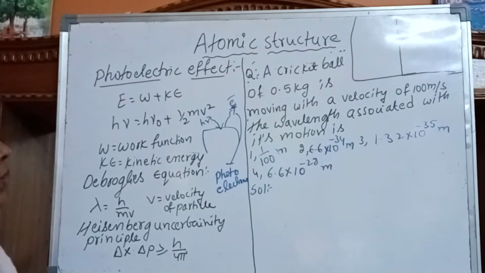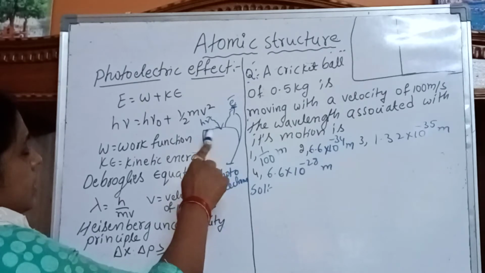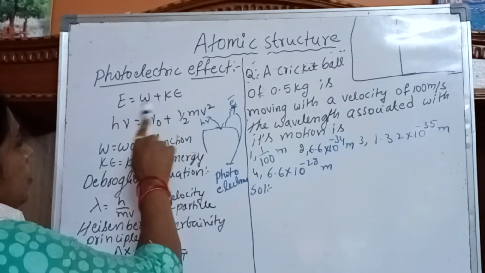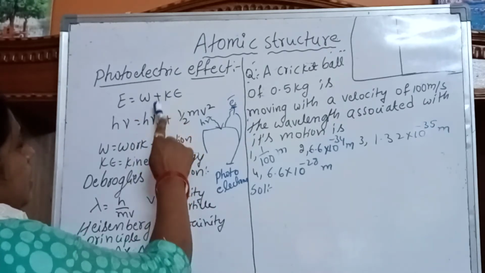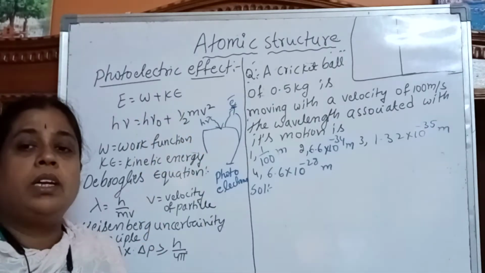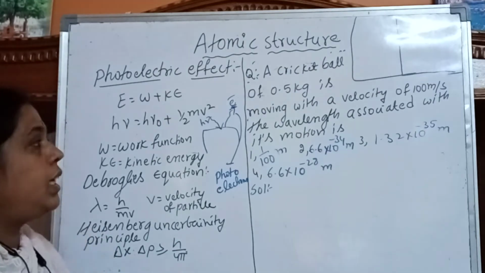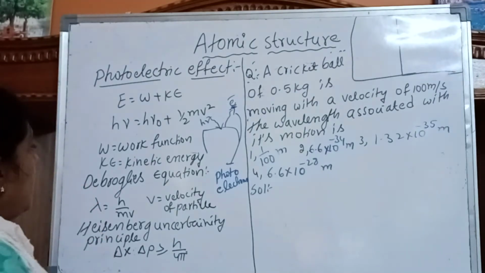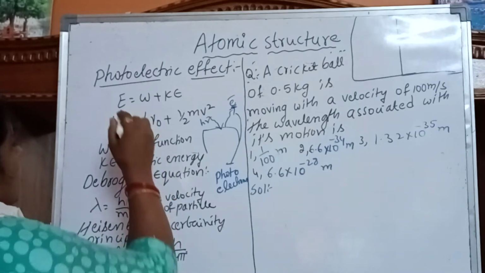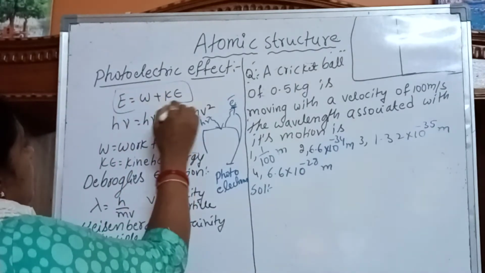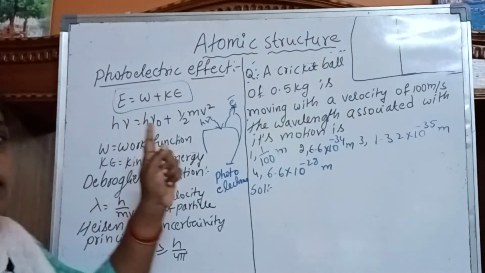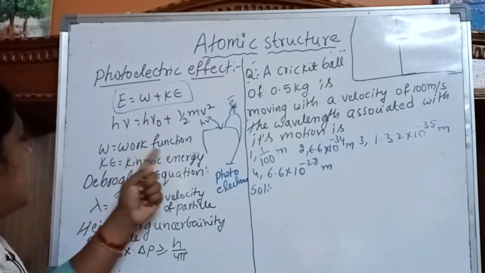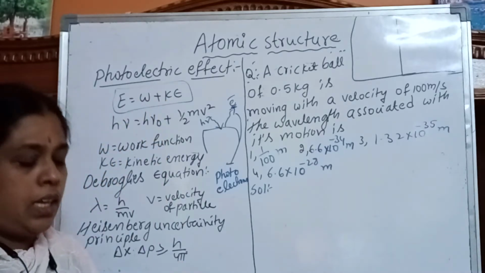Such a phenomenon is called the photoelectric effect. Generally, the total energy that falls or strikes on the surface of metal is divided into two parts. One part converts into work function, and the remaining part converts into kinetic energy of the ejected electron. So E is equal to h nu. First one: E is equal to W plus KE. Here E means total energy, W means work function, KE means kinetic energy.